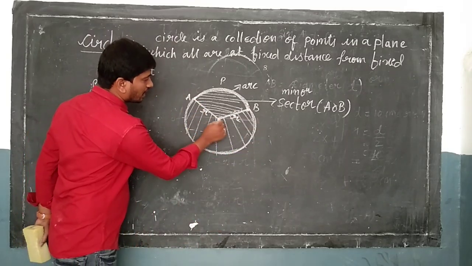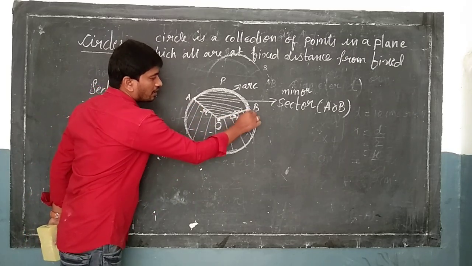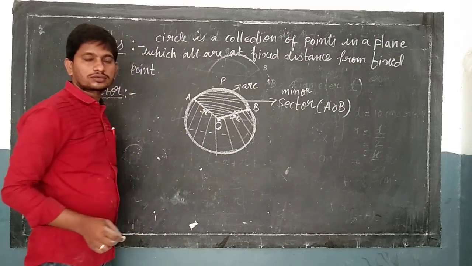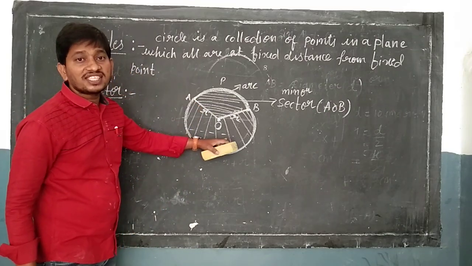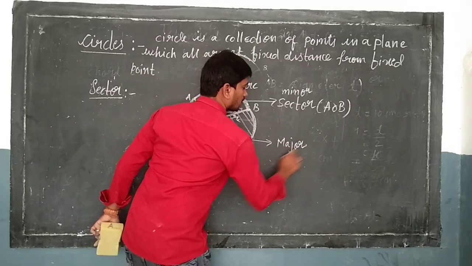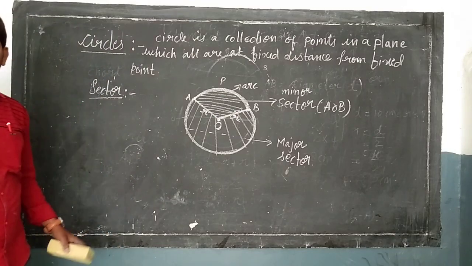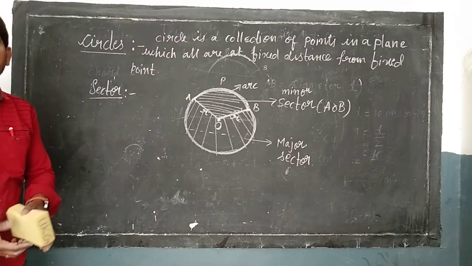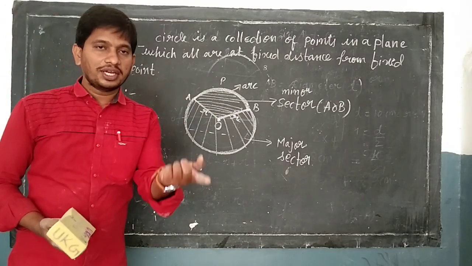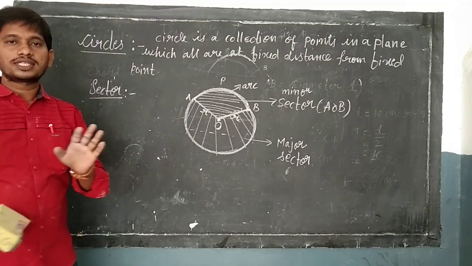This is also a sector, because this is the region enclosed by radii and an arc. And this is our major sector. Sector, you understood, I think. The region bounded by radii and an arc of a circle is called a sector.